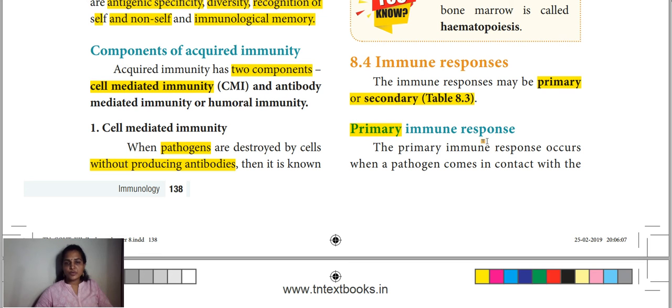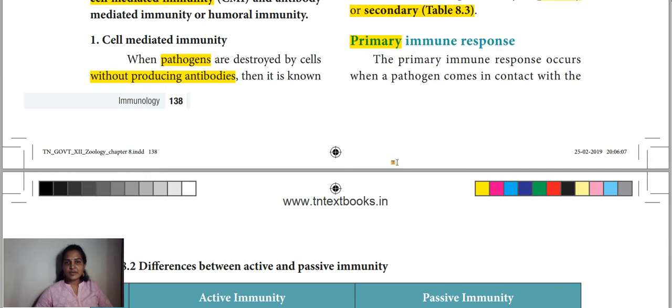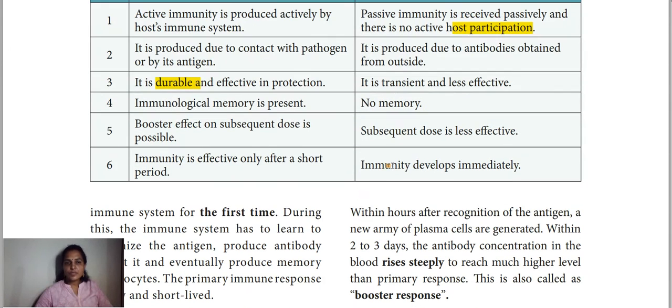Primary immune response. So what is primary? When the antigen enters, the pathogen, the disease-causing agent, if it enters our body, that is the first time our body is getting experience of that pathogen. Once it has entered, definitely our immune system will react very slowly, because that is the first time it's getting experience of that antigen, right?